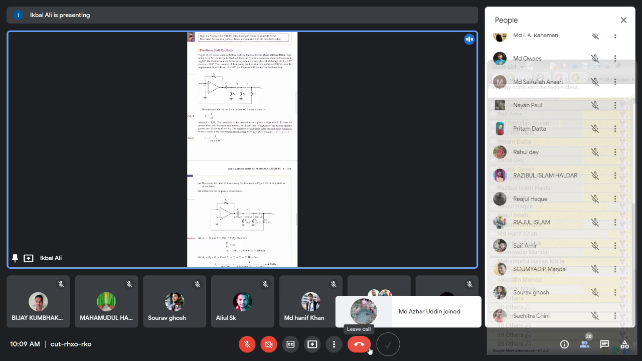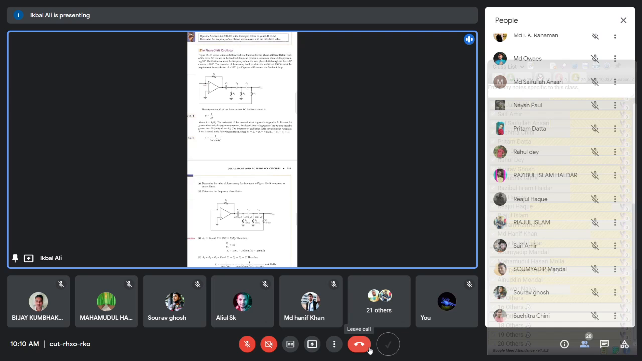But in the discussions of the last classes, the beta network is composed of R and C, resistance and capacitance. That type of beta network actually filters the signal, so that a signal of a particular frequency will be allowed through. We have calculated that in case of the Wien-Bridge oscillator, omega 0 equals 1 by RC, and in case of the phase shift oscillator, the frequency is 1 by 2 pi root 6 RC.